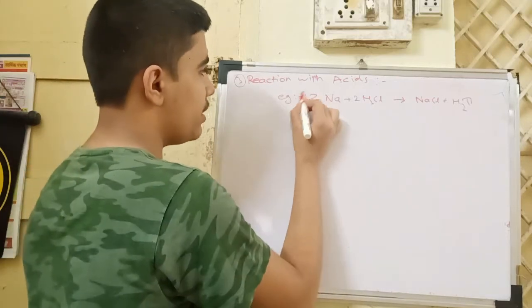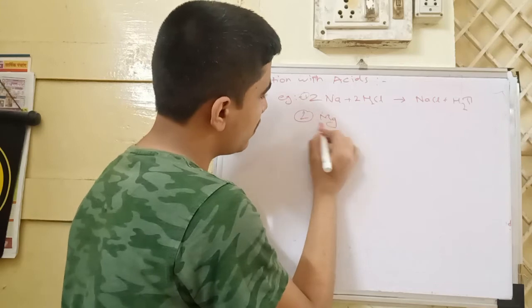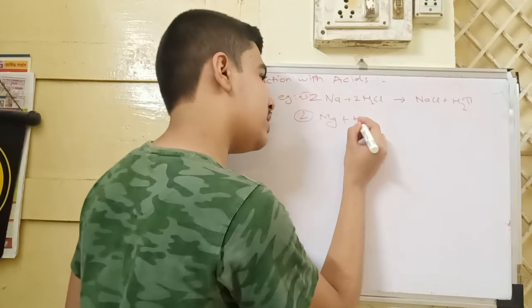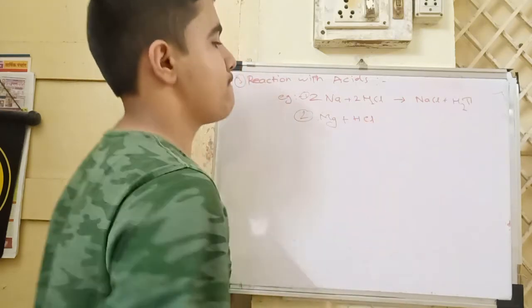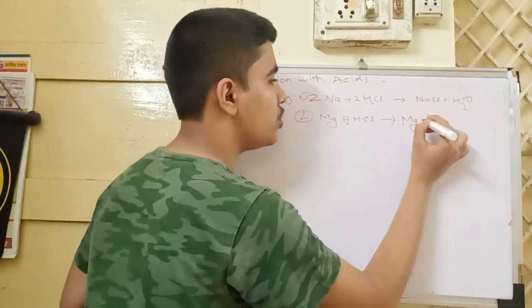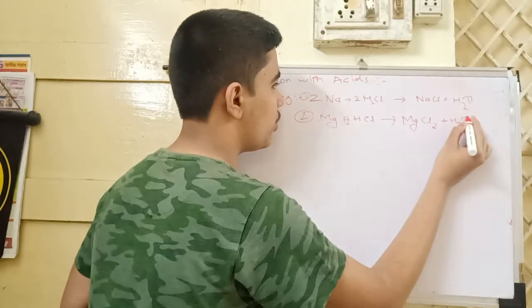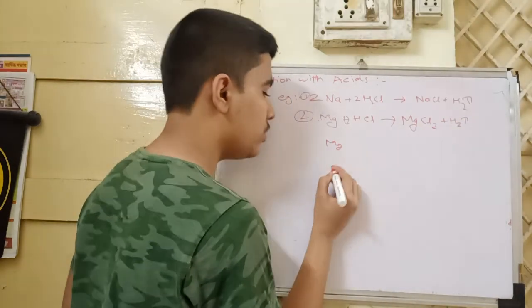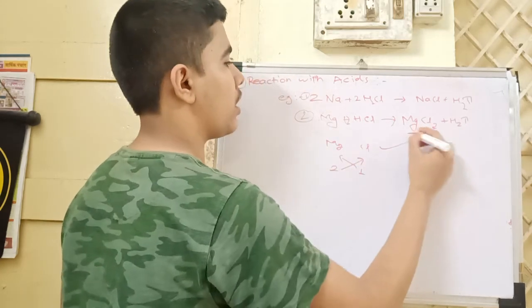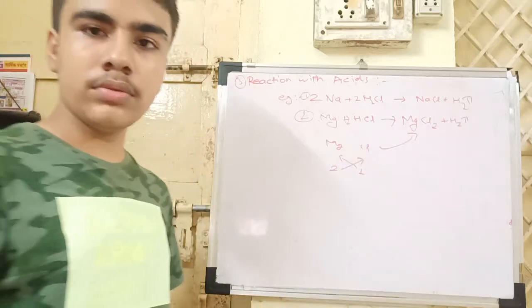And then the second example, Mg plus 2HCl gives out MgCl2 plus H2 released. Mg valency 2, Cl valency 1, exchange, MgCl2 plus H2 released.